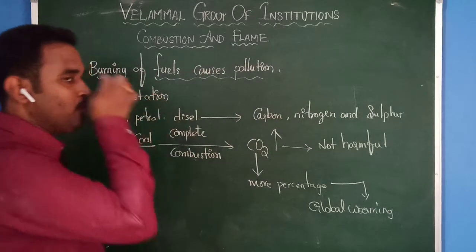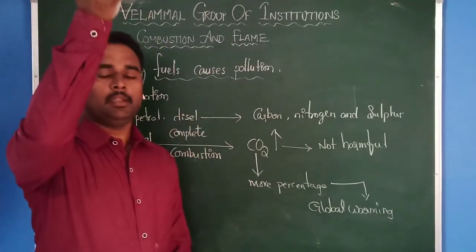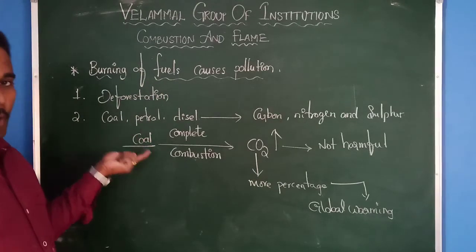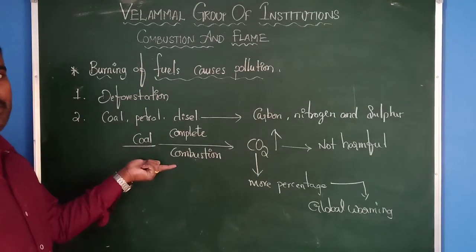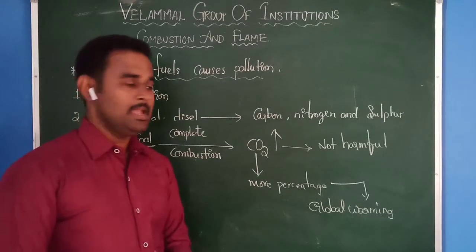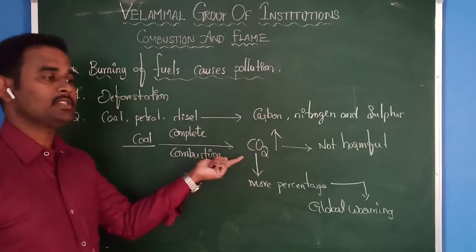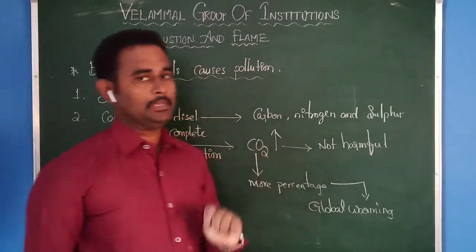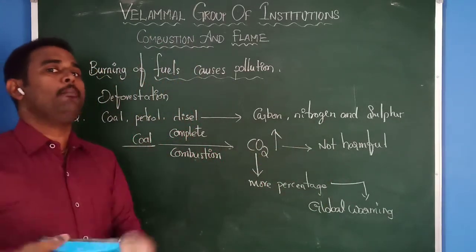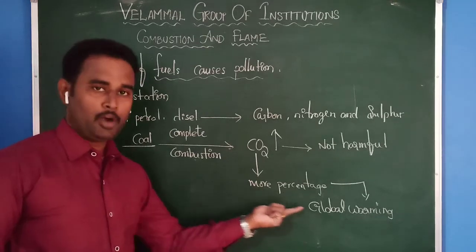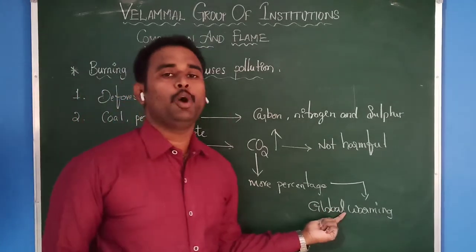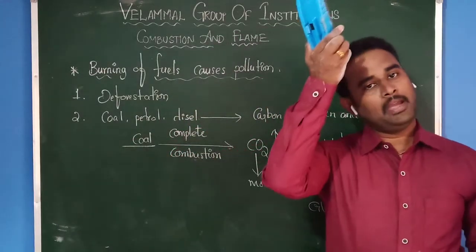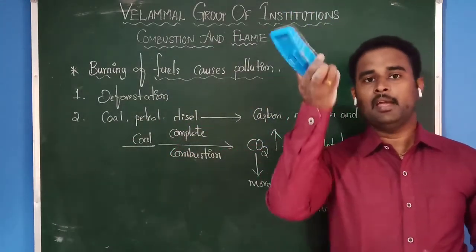Due to global warming, what will happen? The temperature rises. That means when you burn coal and complete combustion takes place, it will produce what? Carbon dioxide gas. This carbon dioxide gas is not harmful for humans, but if it is released in a larger amount, it causes global warming. When there is global warming, what will happen? The temperature may rise.